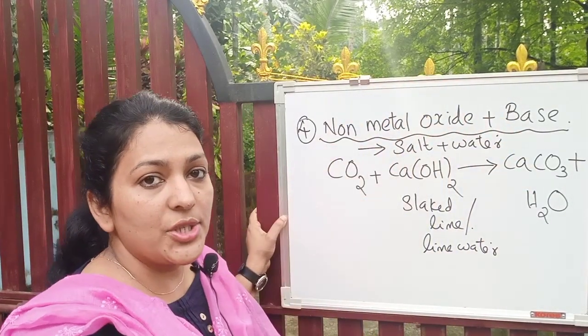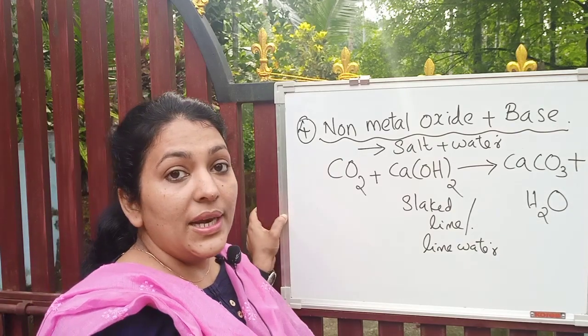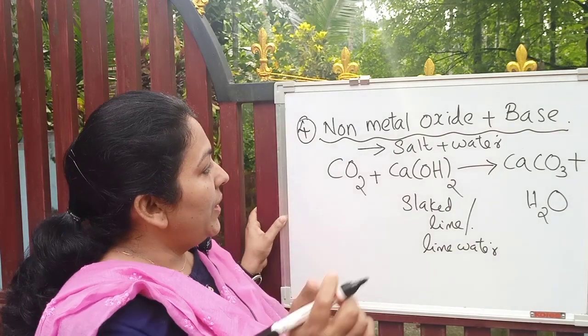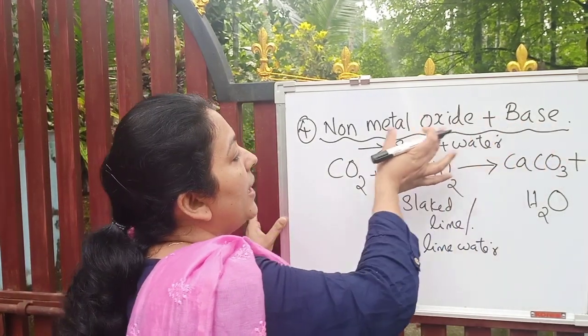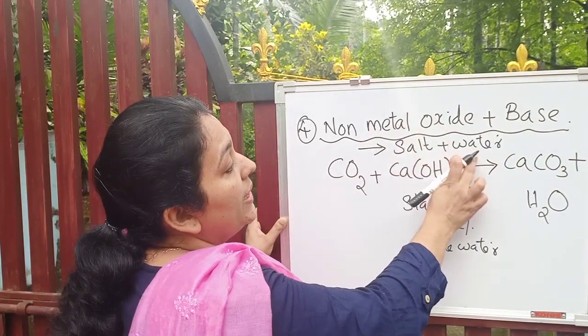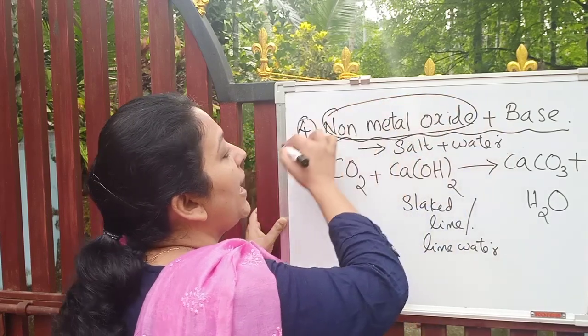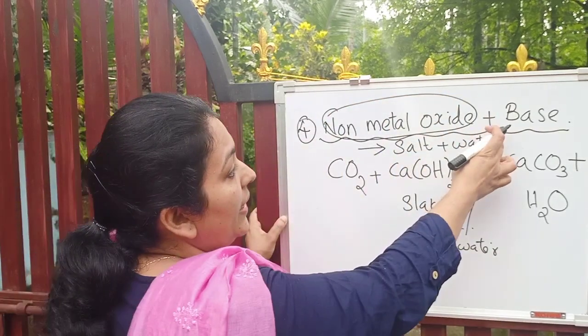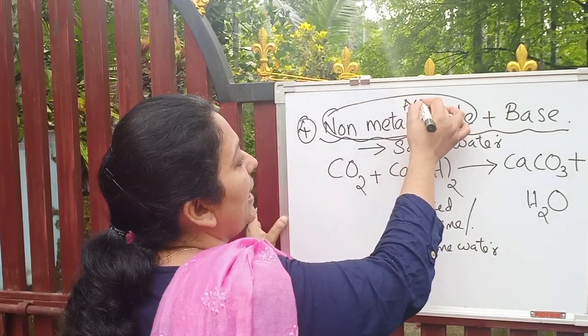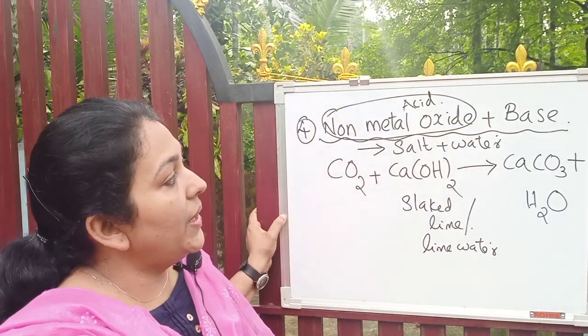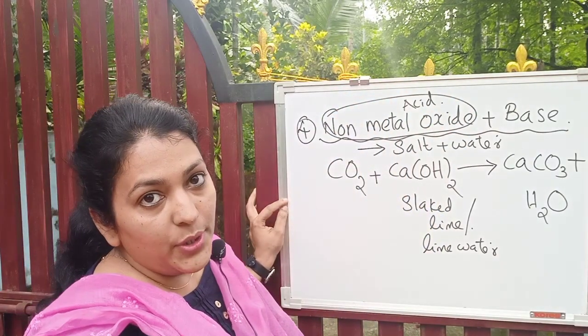Have you seen this reaction? This is also a neutralization reaction, right? When a base reacts with an acid, you will get salt and water. So here non-metal oxides are acting like acids, isn't it? So salt and water are produced.